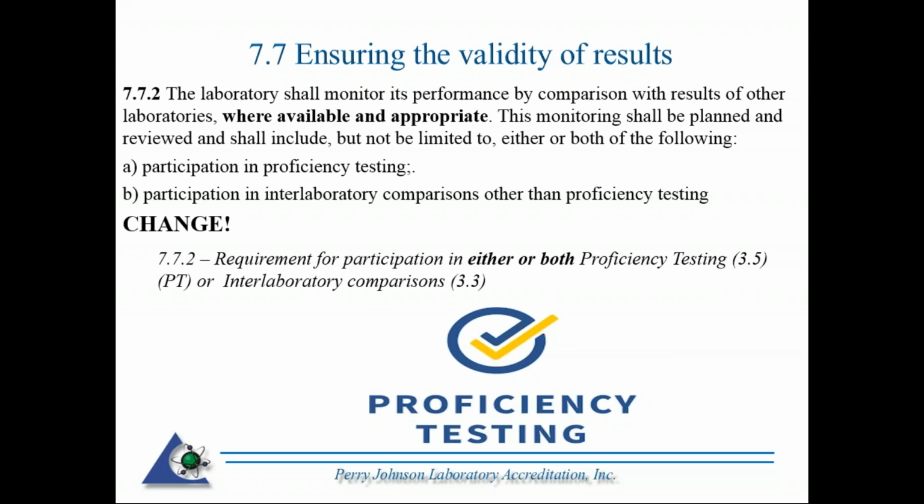And if you are doing, say, an intra-lab testing, that would be met with a non-conformance unless you have gained prior PJLA approval, which means it will fall into that bucket where your particular test or calibration, it was not available or appropriate for you to do a comparison to external sources.